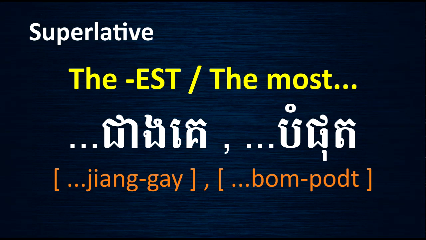We can use either one, you can say ជាងគេ, and another one you can use បំផុត. So this is the word used in superlative. Now let's see example.